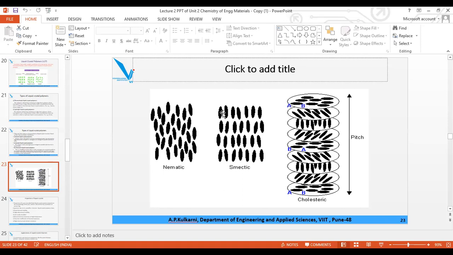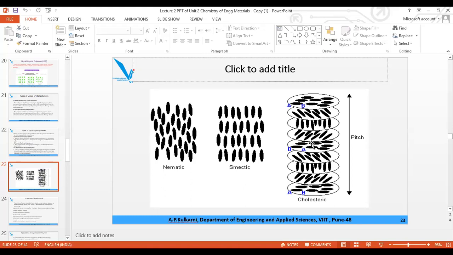I'll repeat: if the ordered arrangement of constituent particles in the liquid crystal polymer is there both parallelly as well as laterally, it is called smectic. And if the parallel arrangement is a little bit ordered, but laterally it is in no specific manner, then it is called nematic.